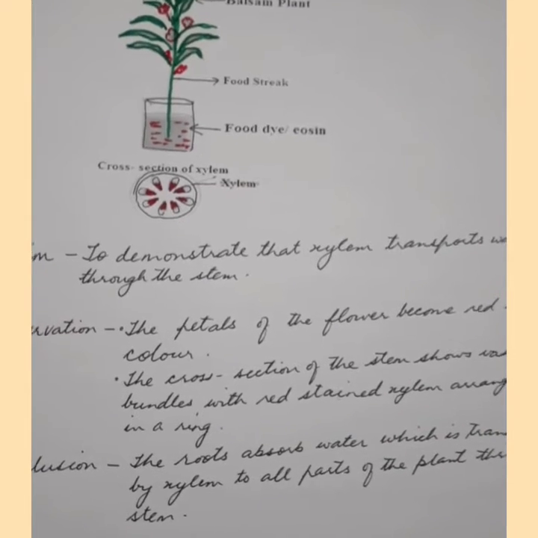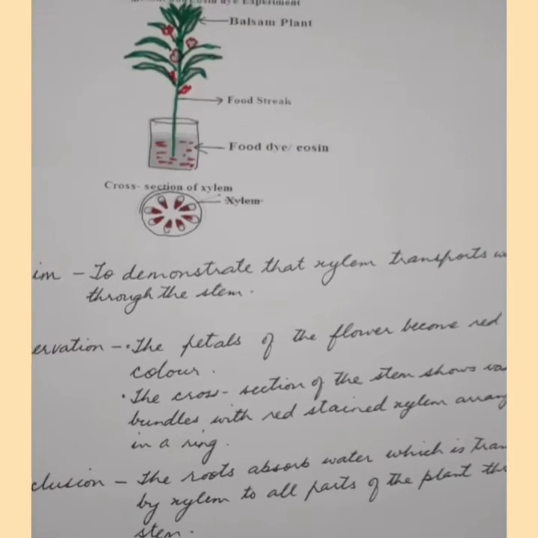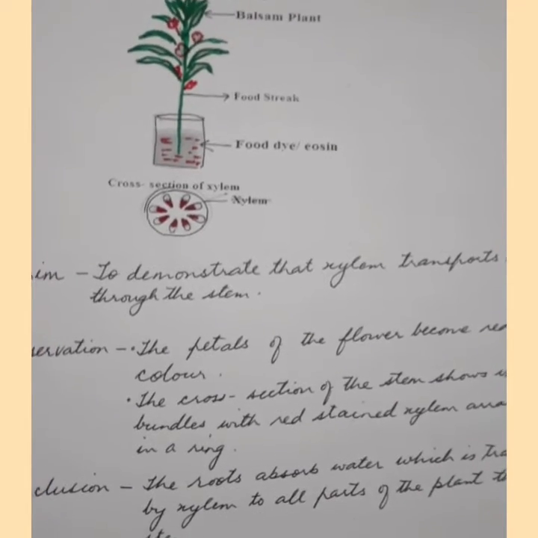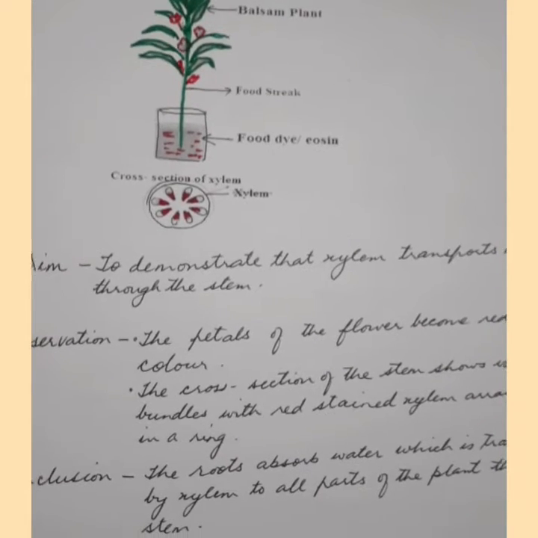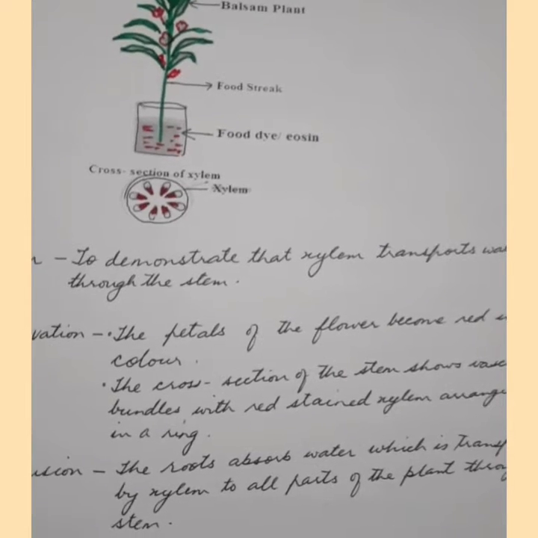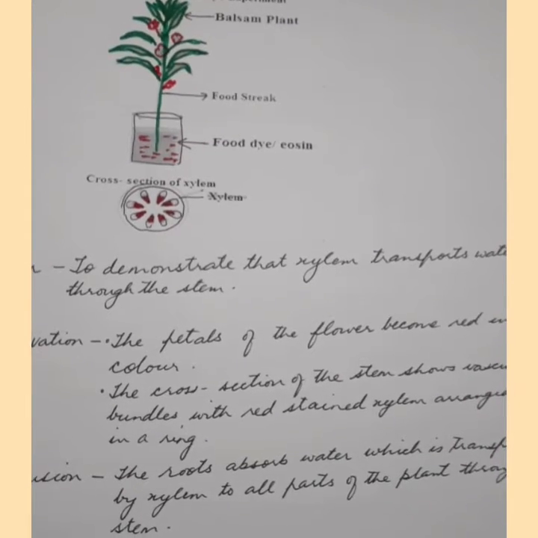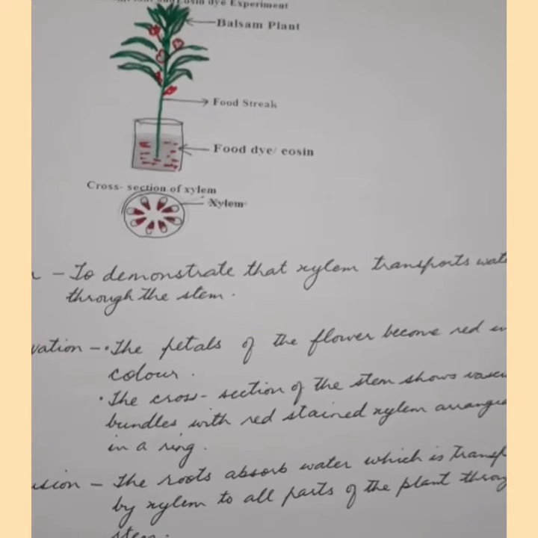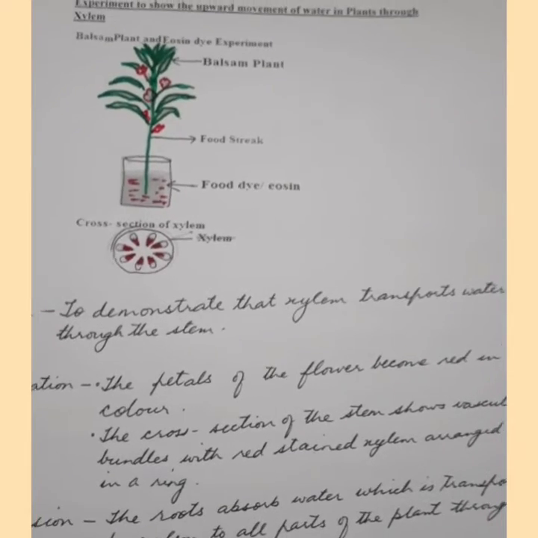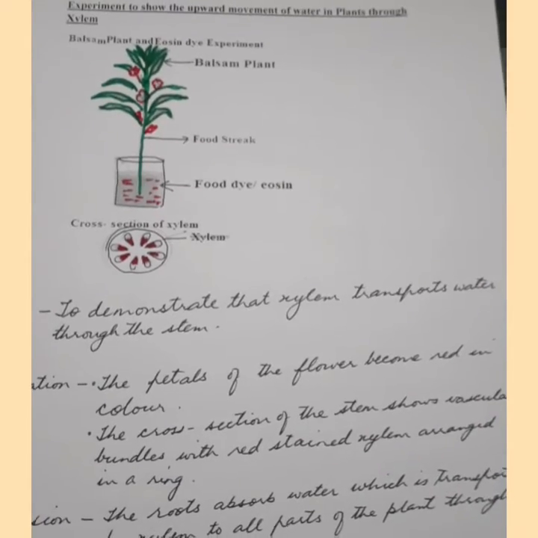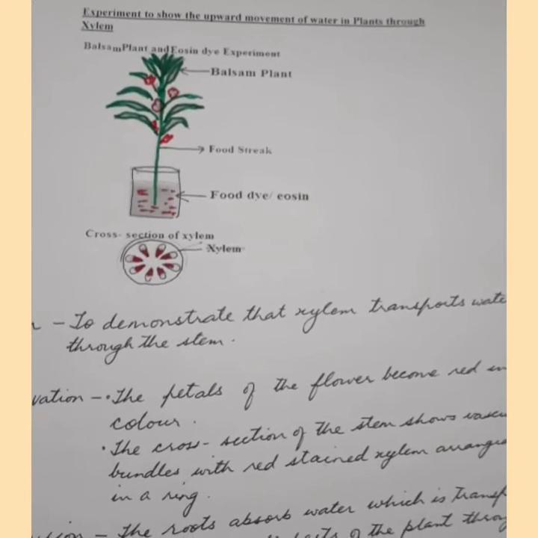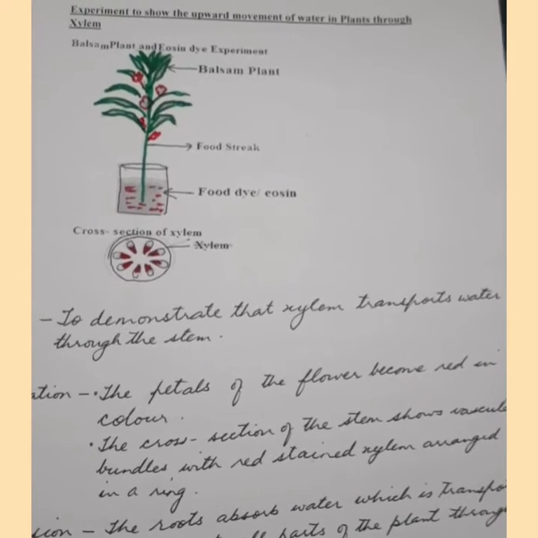The flowers of the plant are white in color, but after a few hours, we observe that the color of the flowers changes to light pink or red. After this, we take a cross section of the stem and observe it under the microscope. So our first observation is that the petals of the flower become red in color, and when we look at the cross section of the stem under a microscope, we see the vascular bundles, that's the xylem and the phloem.